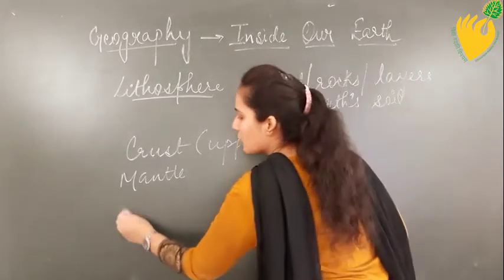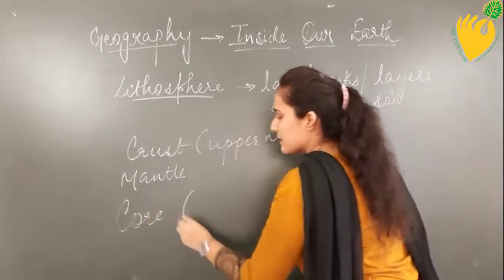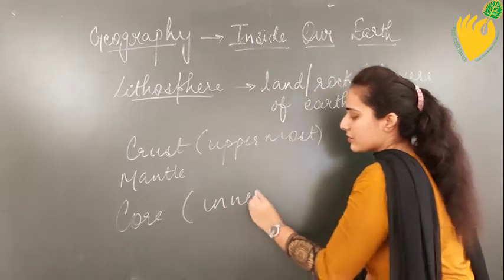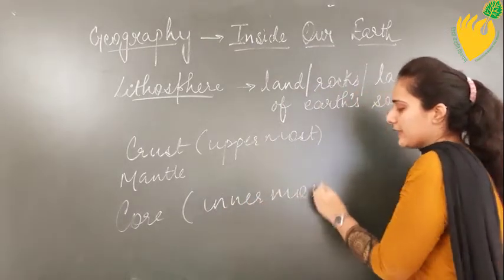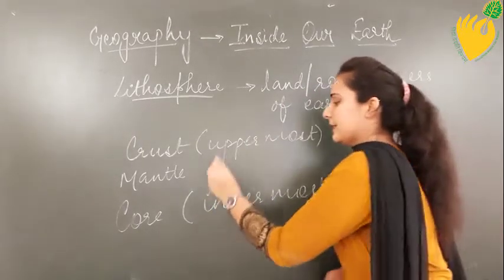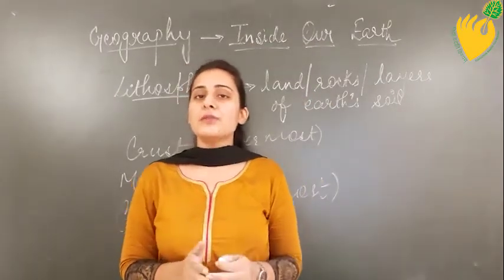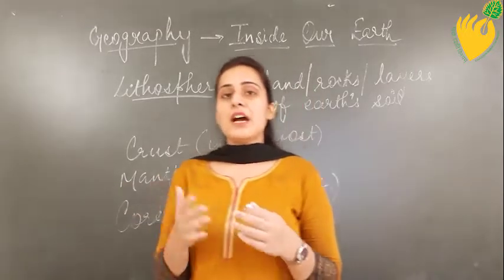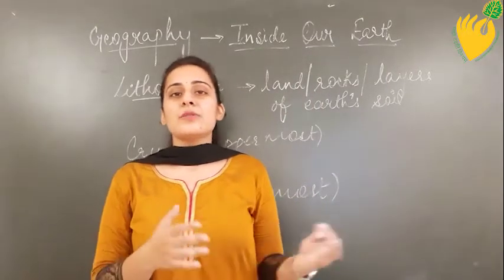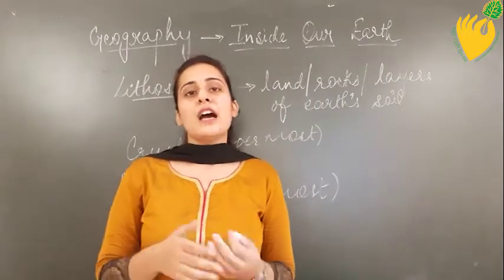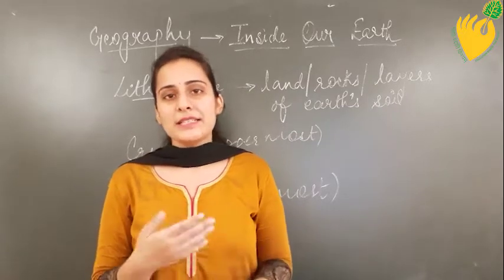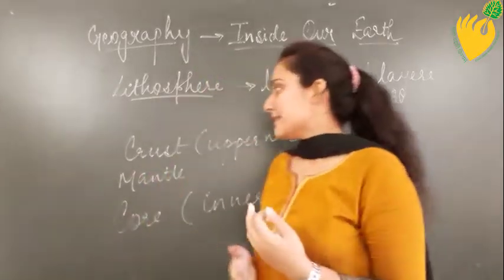Then the core, which is the innermost layer of the earth. Then we will be moving gradually ahead towards the different types of rocks found in each layer, and how is the rock cycle made, how do the rocks get formed, and how does the cycle keep on repeating itself. So let's begin now.